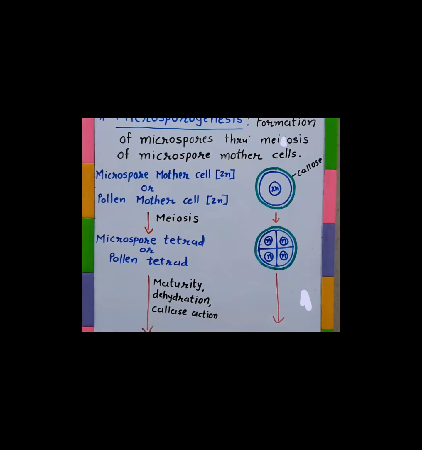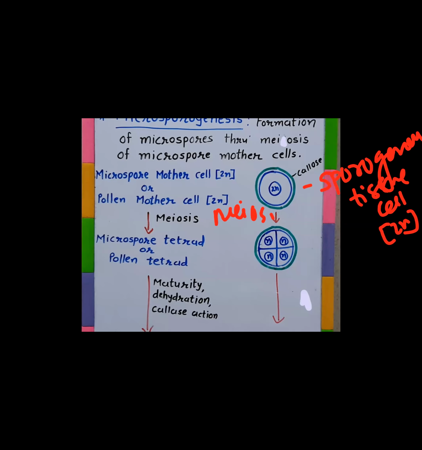Let's say this is a cell of sporogenous tissue. It undergoes meiosis and produces a microspore tetrad, a cluster of four haploid microspores.